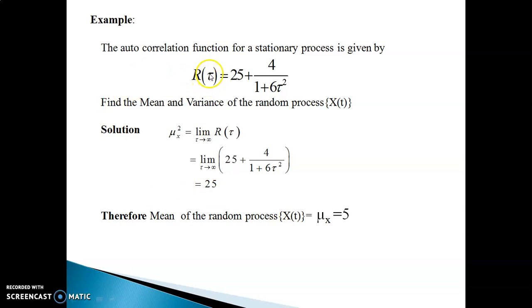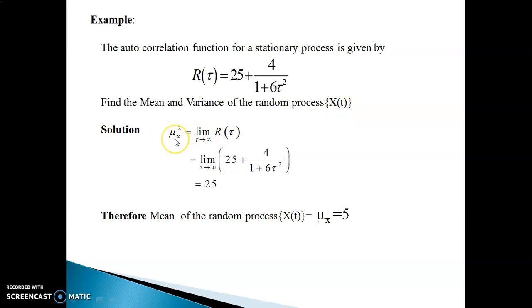So here, you're given the autocorrelation function of a stationary process as R of tau equal to 25 plus 4 by 1 plus 6 tau square. And the question is, find the mean and variance of the random process x of t.